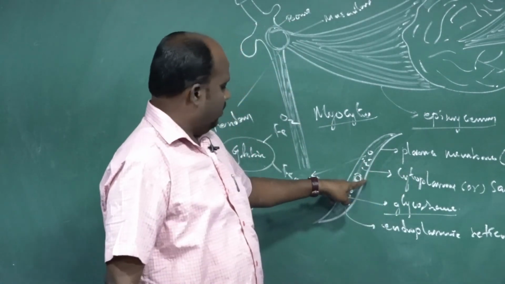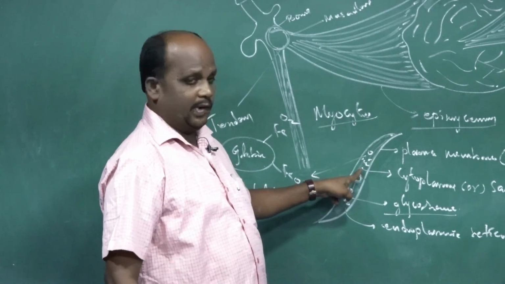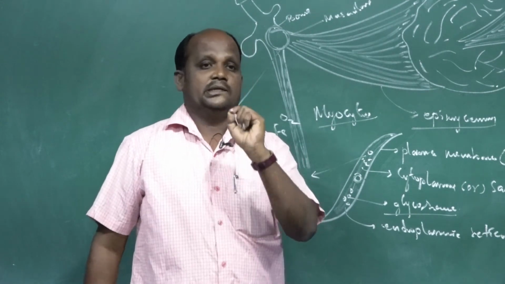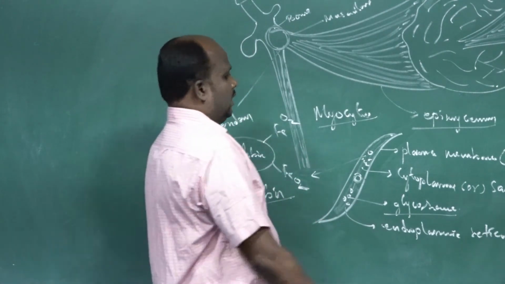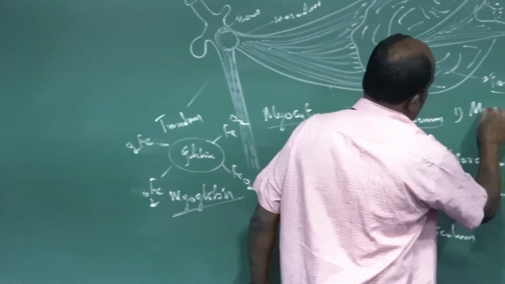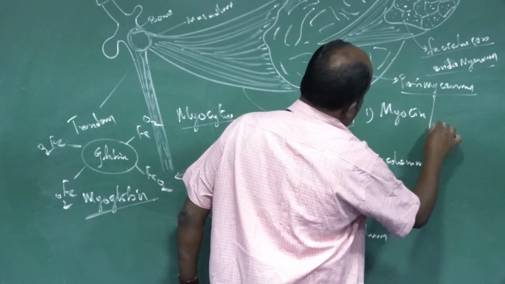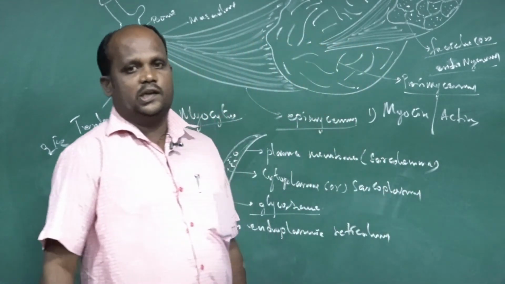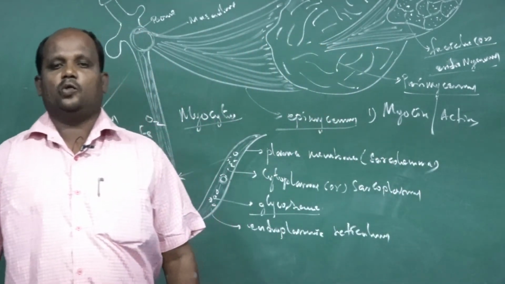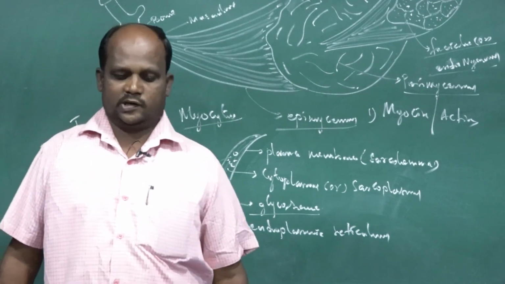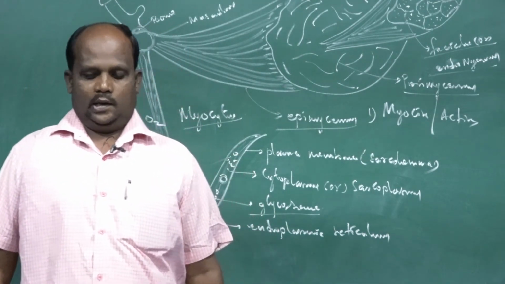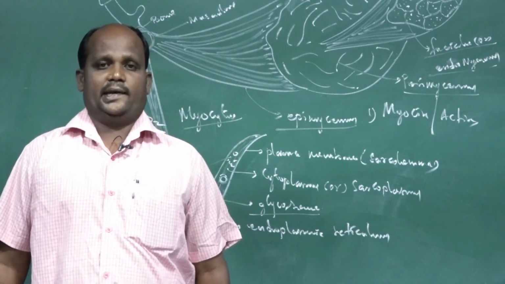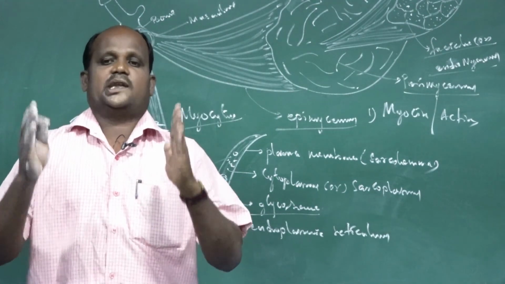Then the second one: inside the muscle cell, there are some protein filaments, another small proteinous filament. One is myosin, the second one is actin. One is the myosin filament, the second one is the actin filament. How many filaments are there? Two filaments are there. The length of the two filaments, myosin and actin, is arranged in a structure called the sarcomere.